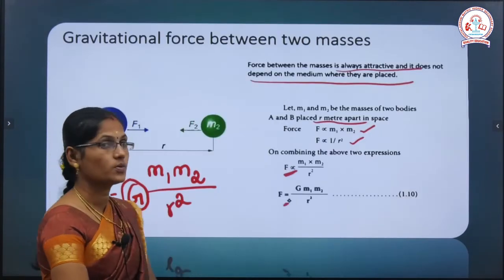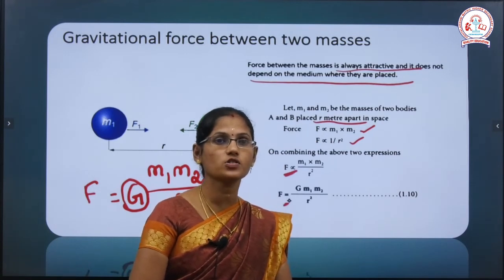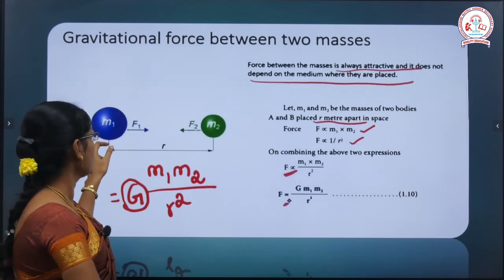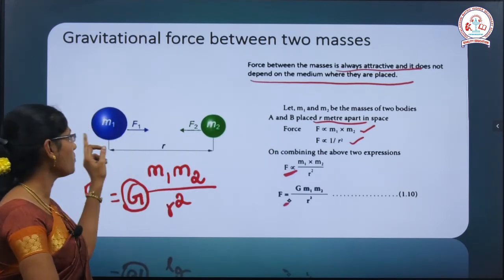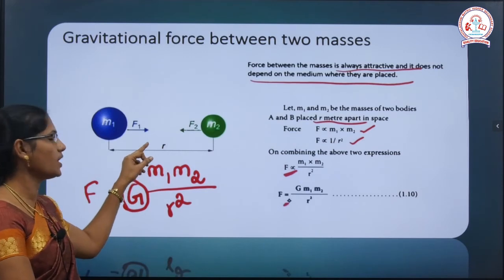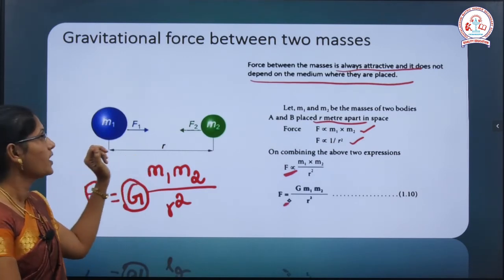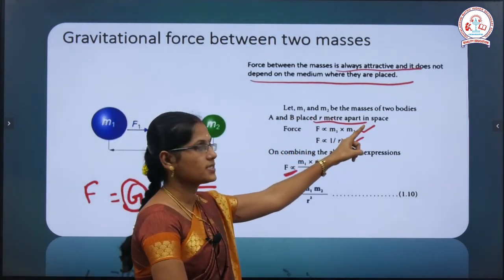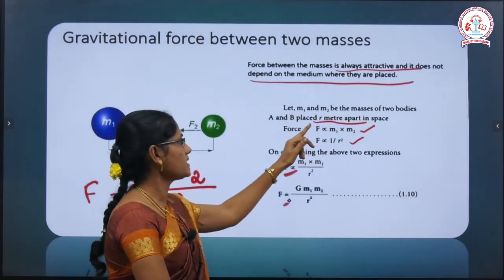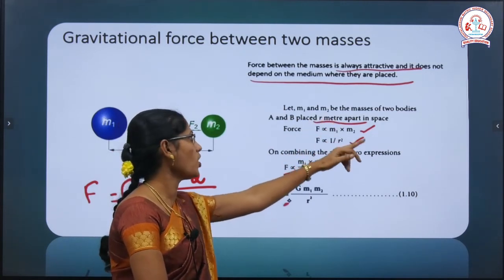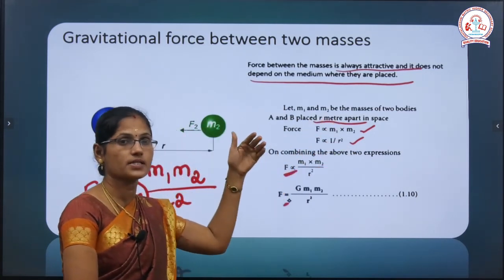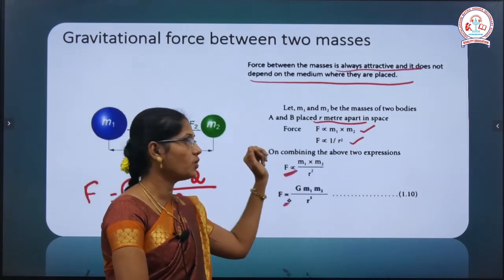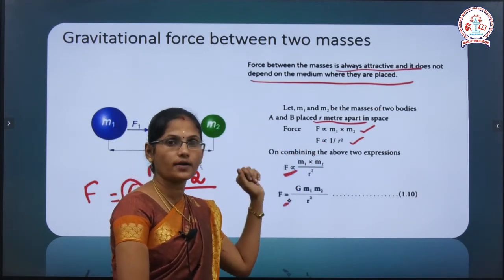And next we start the derivation of the gravitational force between two masses. Consider two objects, A and B, with masses m1 and m2, and the distance between the two objects is r. Let m1 and m2 be the masses of the two bodies, A and B, placed at a distance r, that is small r. So what is the universal law of gravitation? The force is directly proportional to m1 and m2 and inversely proportional to the square of the distance.